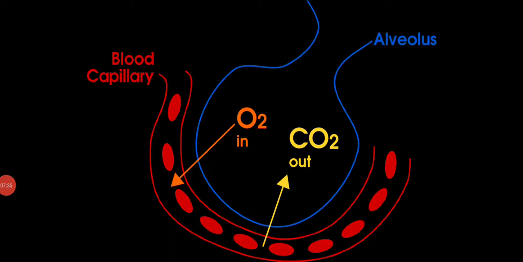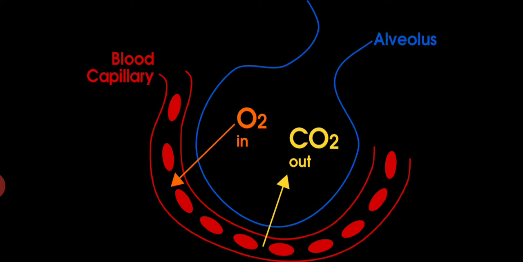Now we will see what happens when oxygen and carbon dioxide are exchanged at the level of alveoli. This blue colored structure is a single alveolus. These blood capillaries are all over the alveolus. When blood capillaries come from all the organs, they carry carbon dioxide. Here you can see it written in yellow. The blood carrying carbon dioxide will release carbon dioxide into the alveolus, and it will take oxygen from the alveolus. So that is the exchange.